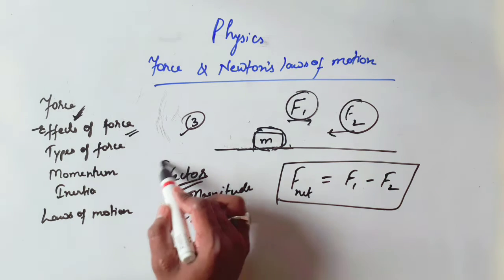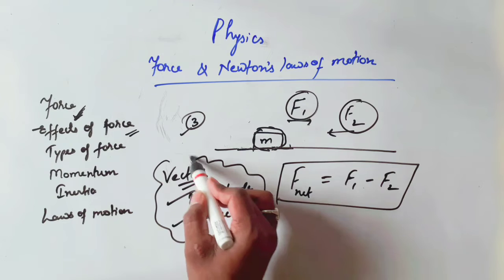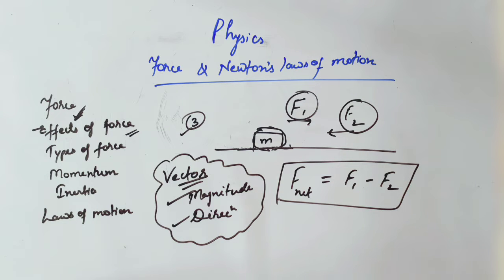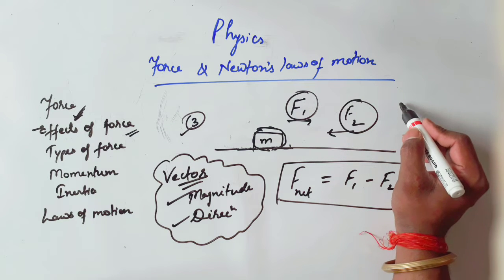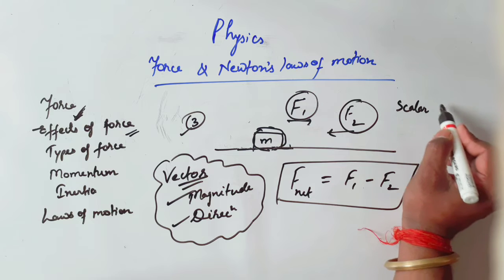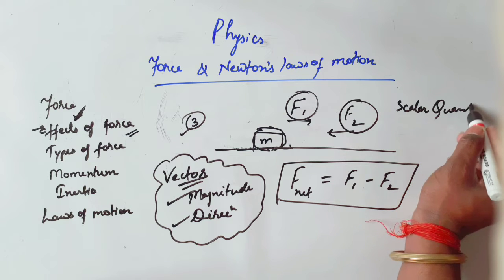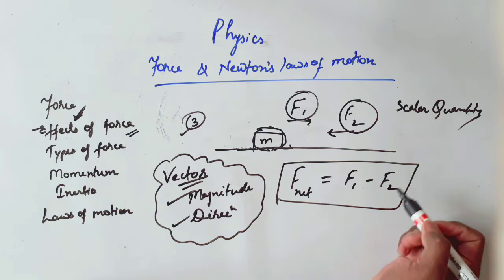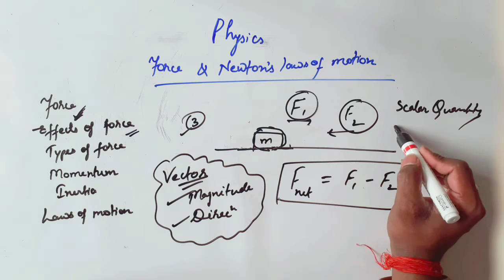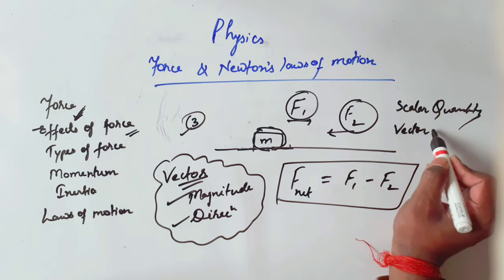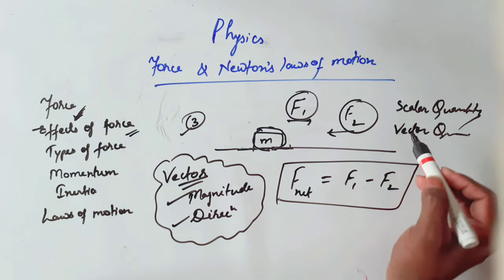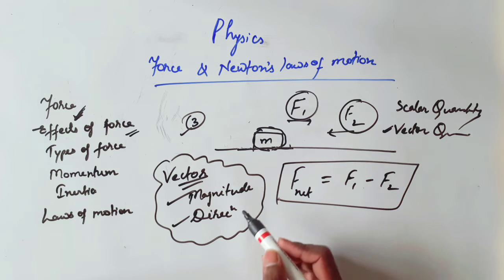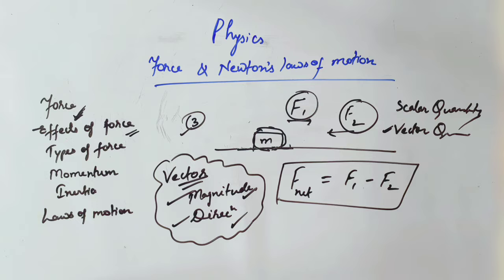There are two types of quantities you have already studied in the first chapter. One is scalar quantity, which depends only on magnitude, and another is vector quantity. What do you mean by vector quantity? It is a type of quantity which depends on magnitude as well as direction.